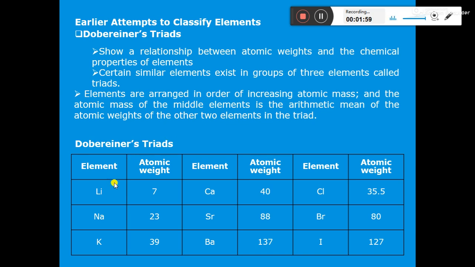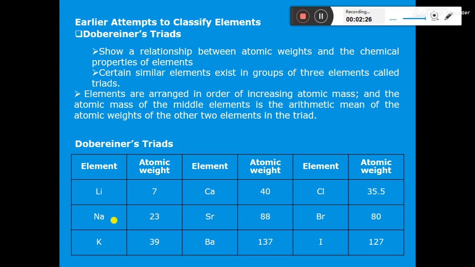Suppose we talk about the first group elements, lithium, sodium and potassium. The atomic weight of lithium is 7 and the atomic weight of potassium is 39. Now when we take the average of 7 and 39, like if we do 7 plus 39 upon 2, it will come out as 23.